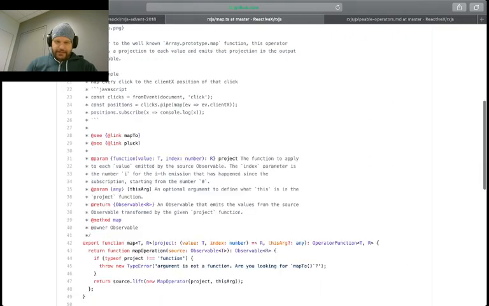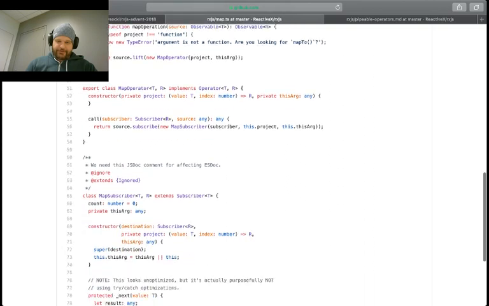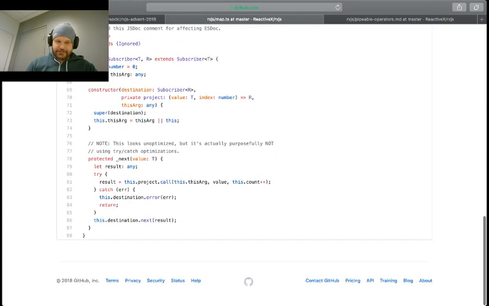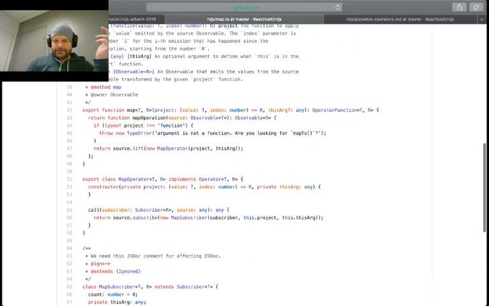So anyways, what exactly does the map operator do? Well, let's take a look at the map subscriber to try and give you the internal guts of what you're trying to do, because as we realize here, we have our function map which takes in our projection.